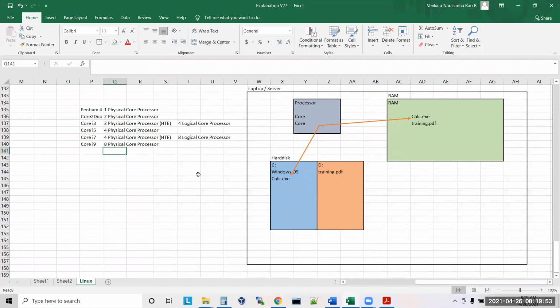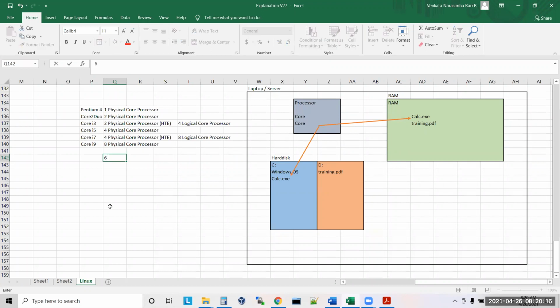Now, are these the only models, or are there any other models in the market? These are all laptop processors. Yes or no? But in case I go with a high-end server, like 1 lakh, 2 lakh, 3 lakh, up to 20 lakh rupees, such servers are there today in the market.